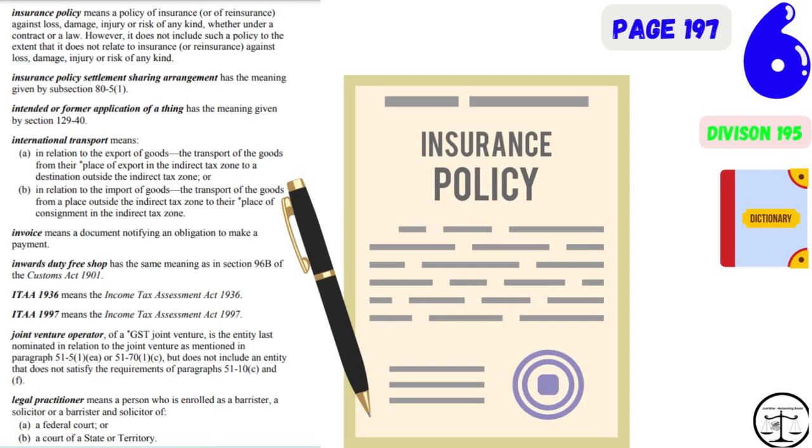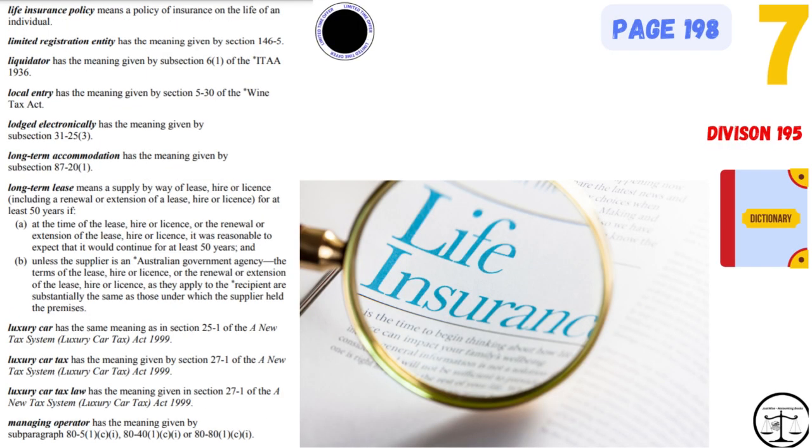Next page, page 197, word number 29. Insurance policy. 30. Insurance policy settlement sharing arrangement. 31. Intended or former application of a thing. 32. International transport. 33. Invoice. 34. Inwards duty-free shop. 35. ITA 1936. 36. ITA 1997. 37. Joint venture operator. 38. Legal practitioner.